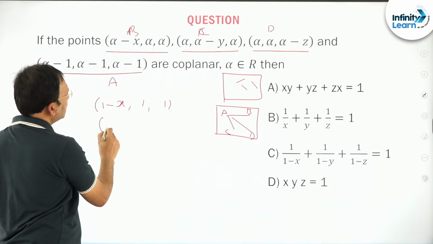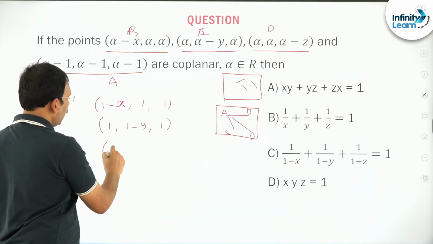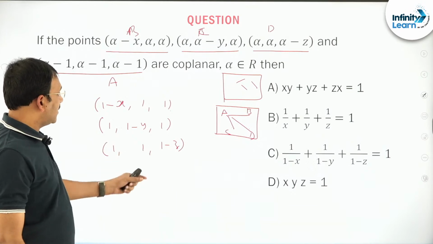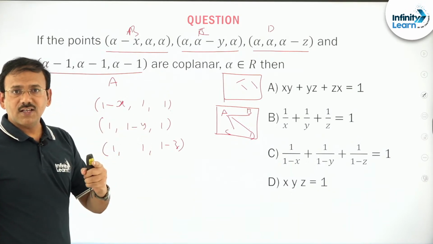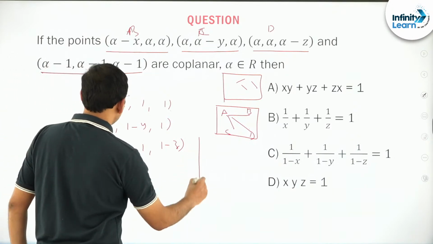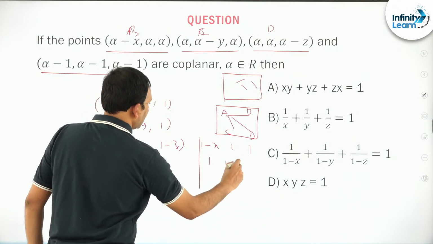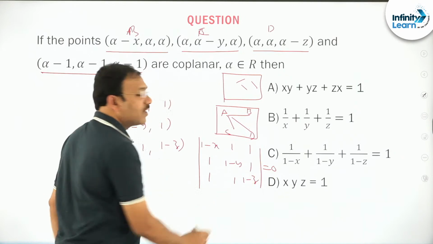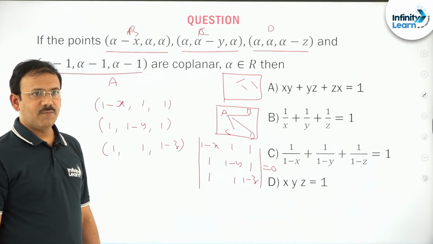This is going to be the same way: 1, 1 minus y, 1; 1, 1, 1 minus z. Even though we write like this, these are vectors, those are points. Three vectors coplanar, that box product is equal to 0: the determinant with rows 1 minus x, 1, 1; 1, 1 minus y, 1; 1, 1, 1 minus z is 0. Now it is a determinant problem.